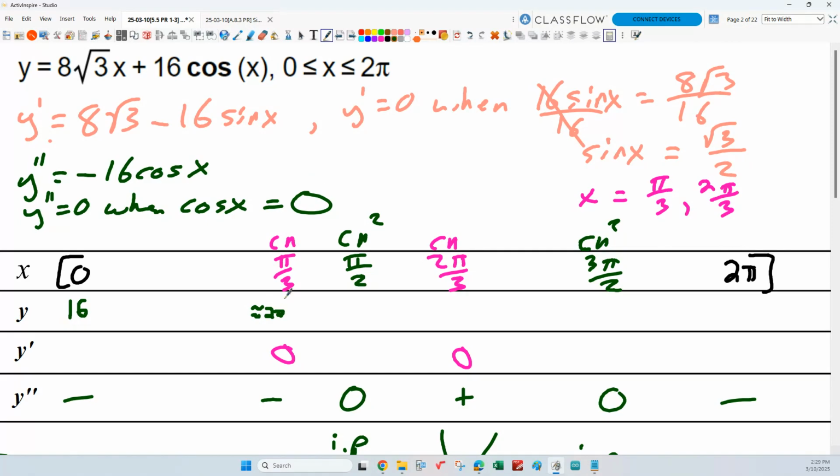Oh, I can't do that. That's not going to work. I got to write this. 22.5. If I evaluate it at pi halves, I get 21.8-ish. If I evaluate it at 2/3 pi, I get about 21.